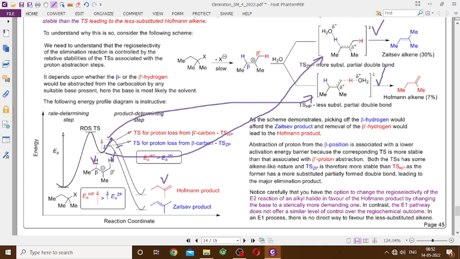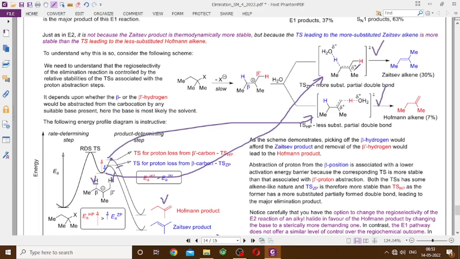That is because they are not just like carbocations. They are mostly like carbocations, but they also mimic the alkenes to which they lead. There are differences. The same carbon shares the delta plus charge in those two transition states, but one carbon has a partially formed double bond between these two sites, and the other carbon has a partially formed double bond between those two sites. Therefore, these two cannot be identical.